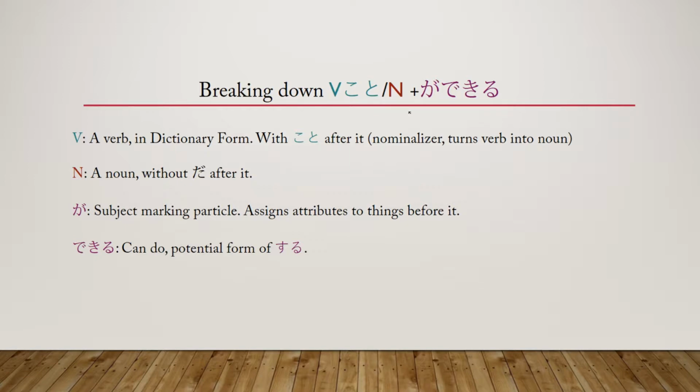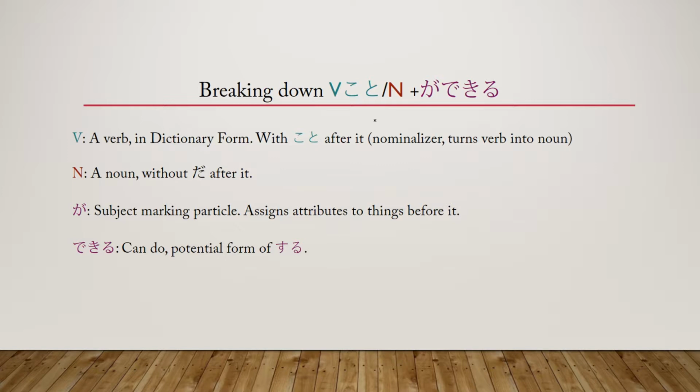Remember I said a little while ago that this form just is another way to do the potential form in Japanese, that you can actually take a verb and change it into potential form. Well, actually, dekiru in itself is the potential form of the verb suru, which means to do. Also, this way is the only way that you can make a noun into the potential form. There's no direct translation into the potential form like there is with a verb.